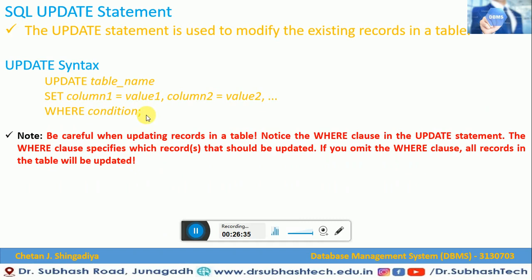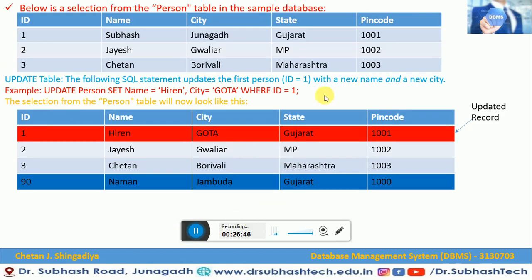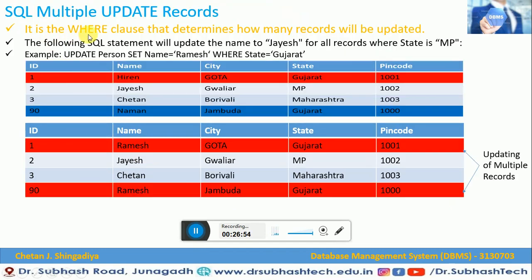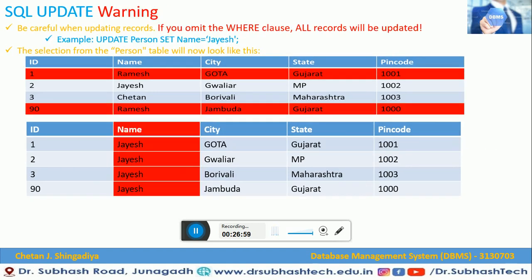We have seen the update statement also. If you want to update existing records in a table, you use the SQL update statement. We have seen an example of what effect updating a record has on the existing table and the new table. We have also seen updating multiple records. We have seen the update warning: when we omit the where clause in an SQL update statement, it is not advisable, because it will update all the records, which can cause loss of data.